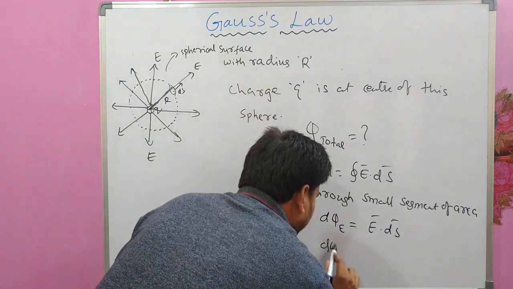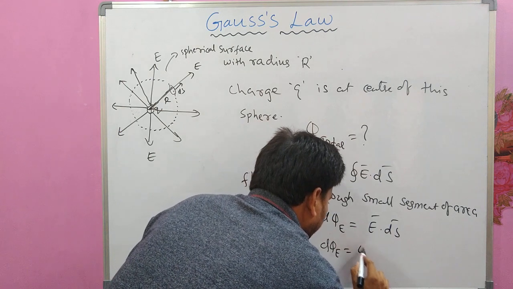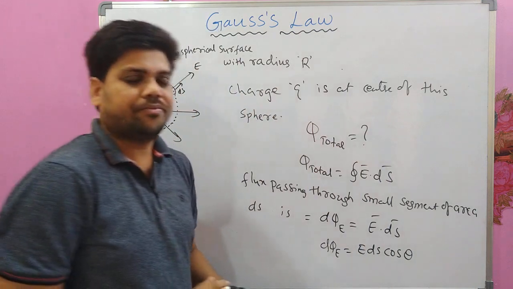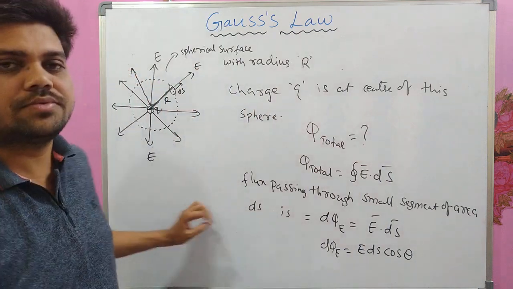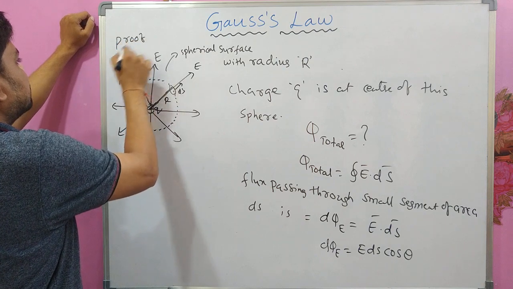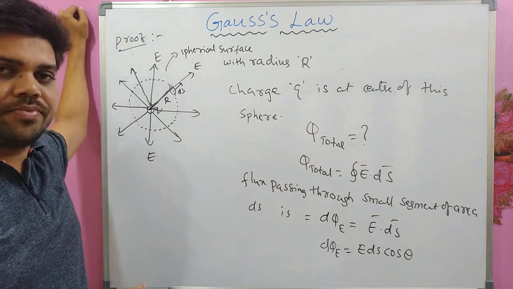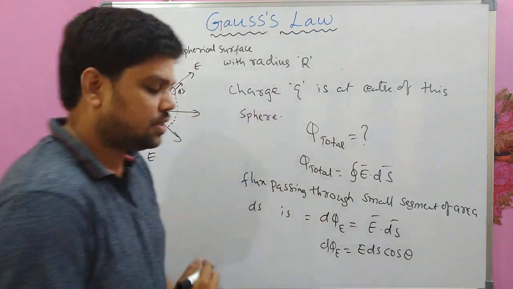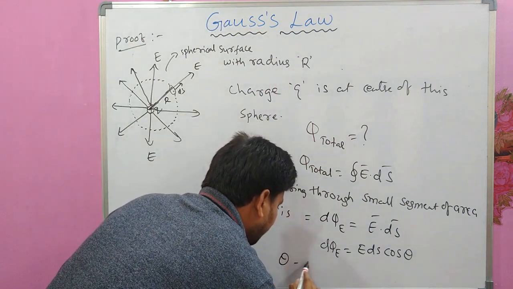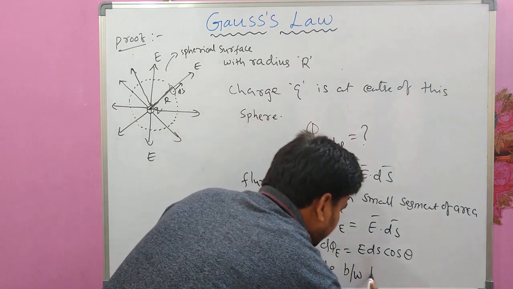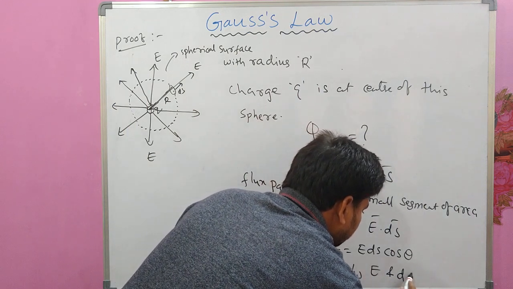This is nothing but E dS cos theta. See, I am trying to prove Gauss law, remember this. d phi equals E dS cos theta. What is theta here? Theta is the angle between E and dS.